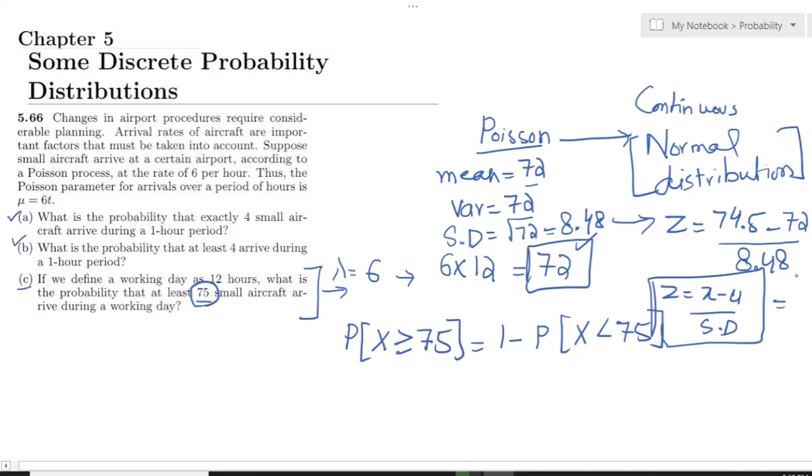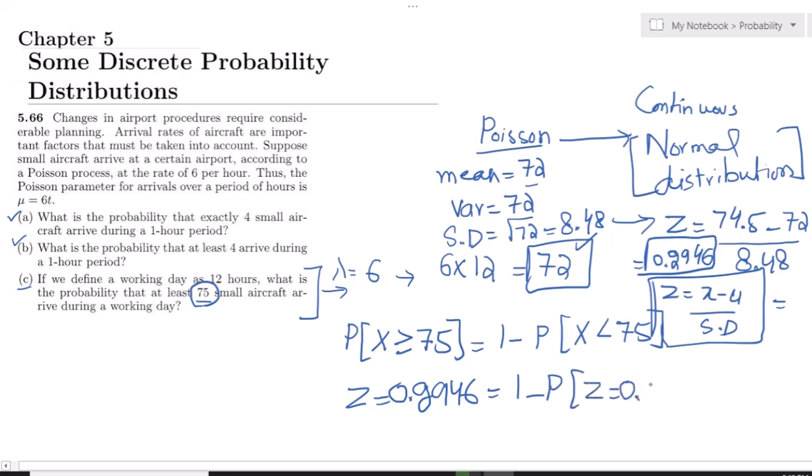After finding them out, the value of z would be 0.2946. So this is the value of z. And for it, the probability we want to find would be 1 minus the probability at which the value is 0.2946.